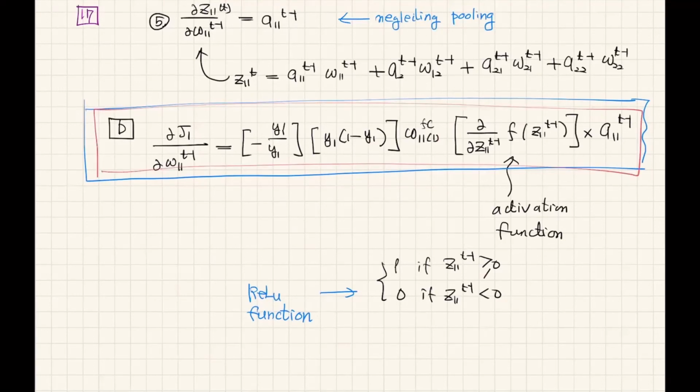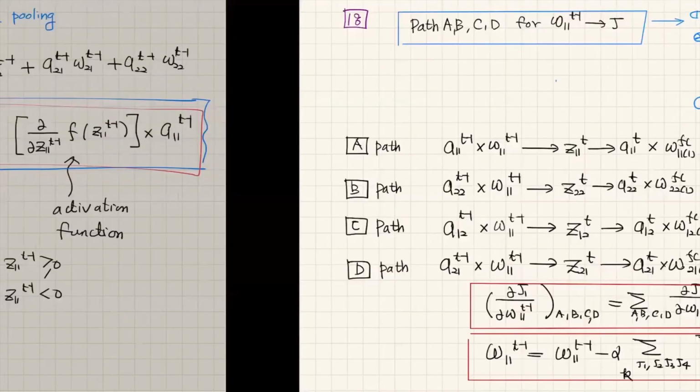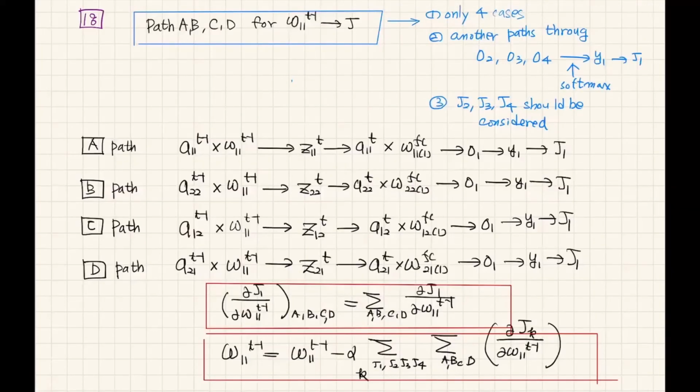So now I would like to summarize my class today. How can we do the backpropagation of CNN? I think we have to find all the pathways.